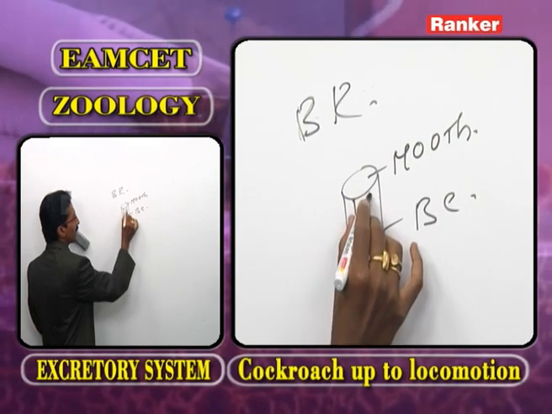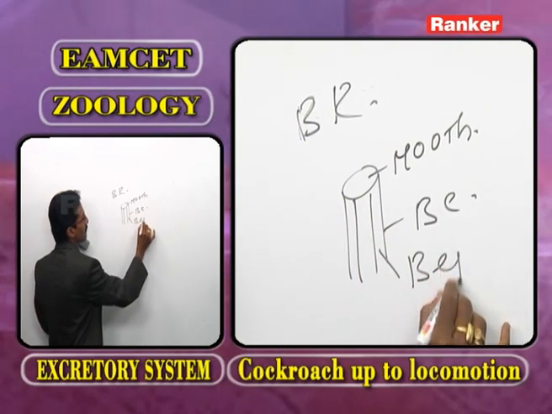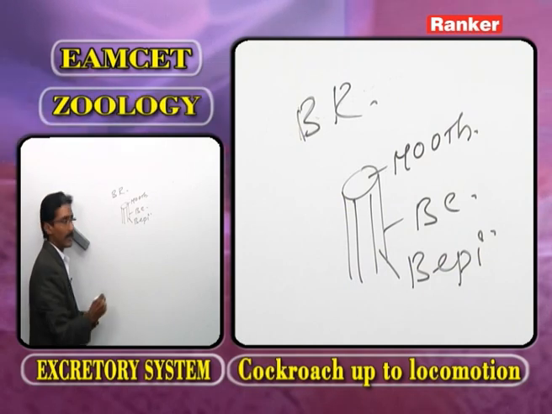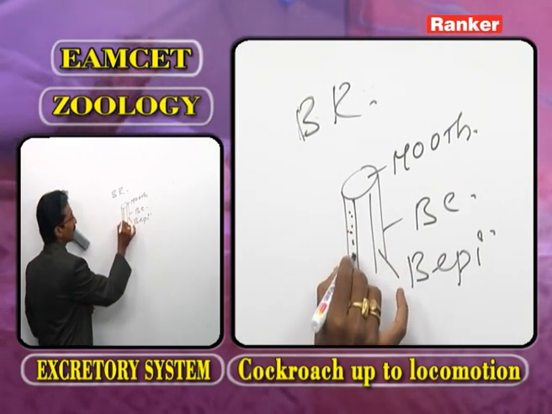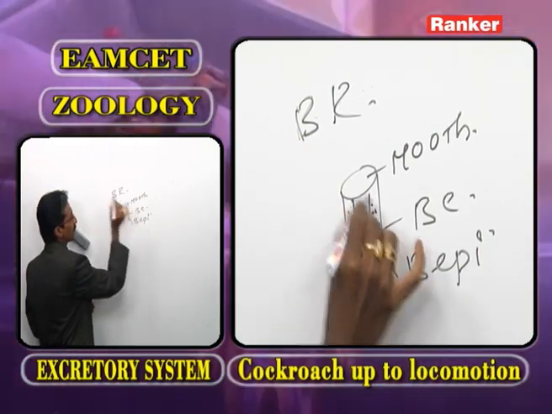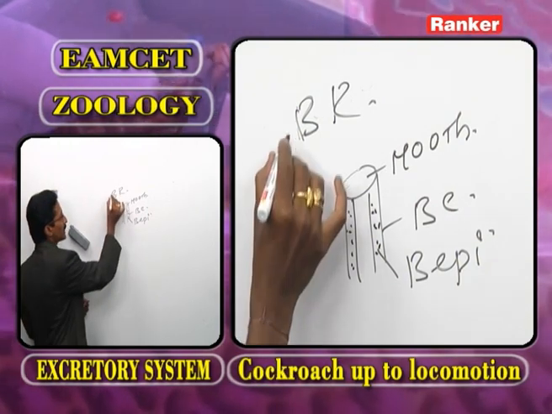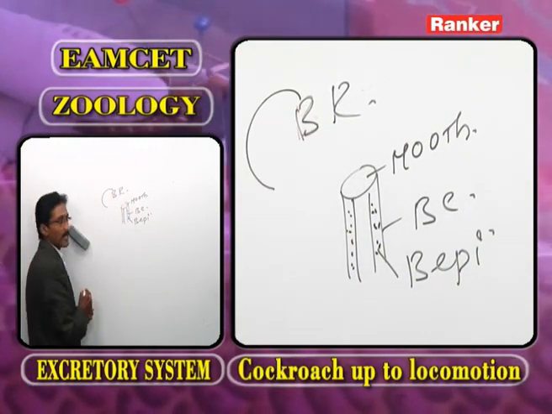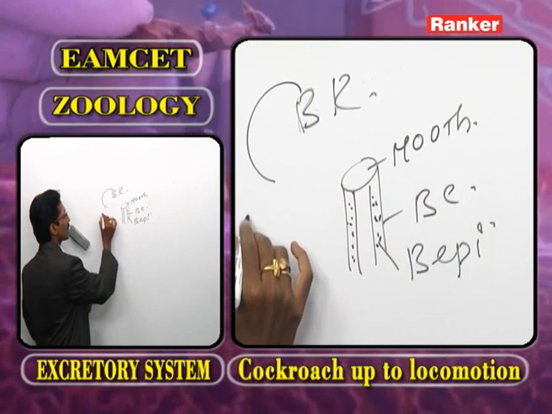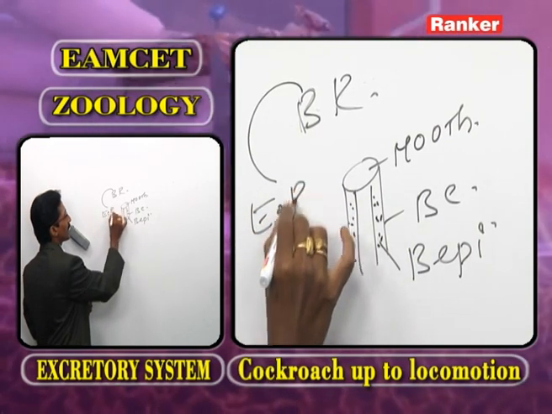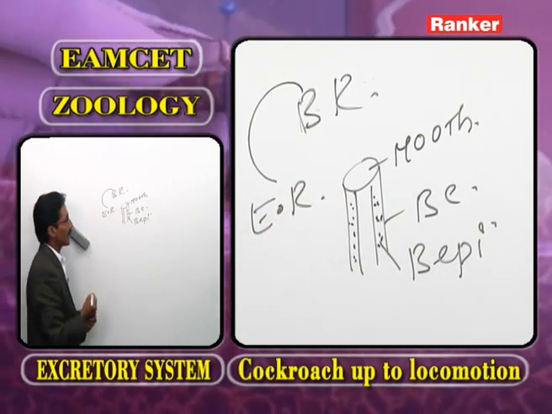The buccal cavity is lined inside by buccal epithelium. In the buccal epithelium, the buccal receptors are present. The structure of buccal receptors is similar to that of epidermal receptors.